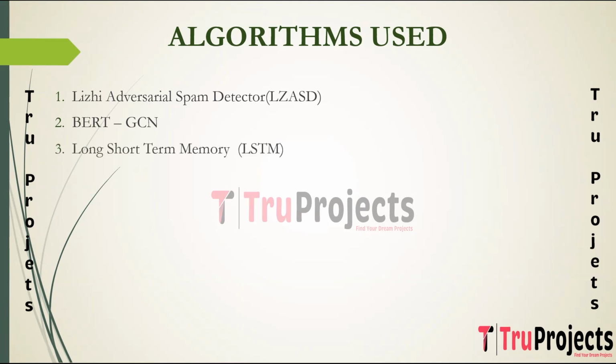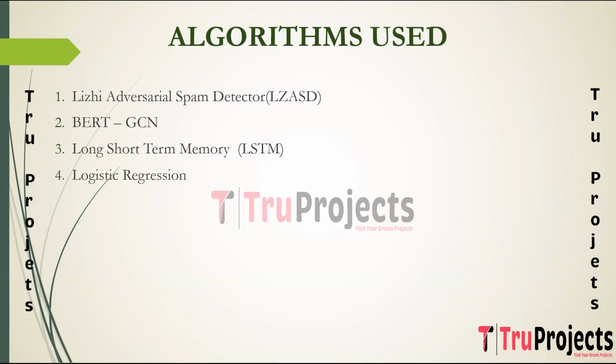Long short-term memory, which is LSTM, is a type of recurrent neural network architecture designed to overcome the vanishing gradient problem in traditional RNNs. It is particularly effective in capturing long-range dependencies, and it is widely used in natural language processing tasks. LSTM is employed for its ability to model sequential dependencies and handle contextual information in the text. In spam detection, LSTM can capture patterns and relationships in the order of words, enhancing the model's ability to recognize complex spam message structures.